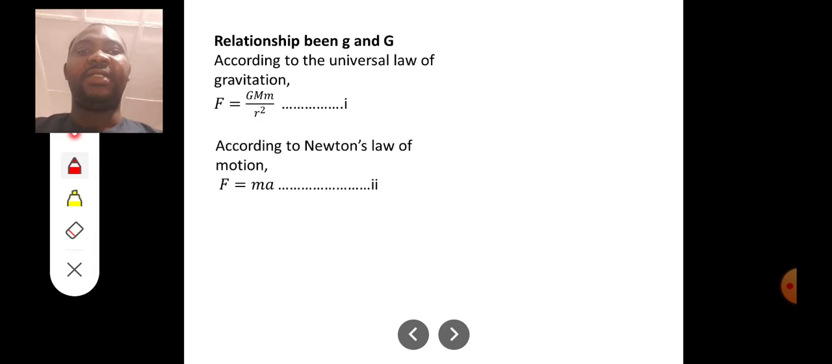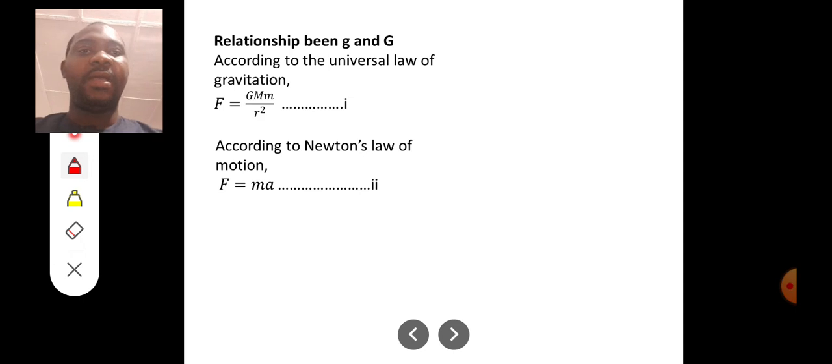Okay, so let's see. Here we have that F is equal to G m1 m2 all over r squared, which is according to Newton's gravitational law. Now, according to Newton's law of motion also, F is equal to ma. Don't forget that is Newton's second law. The resultant force acting on a body must be equal to the product of its mass and acceleration. So no matter the formula for force, it is equal to ma.